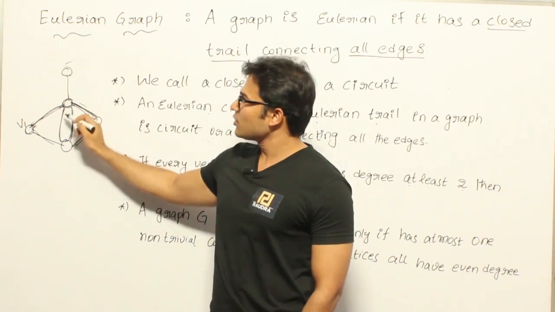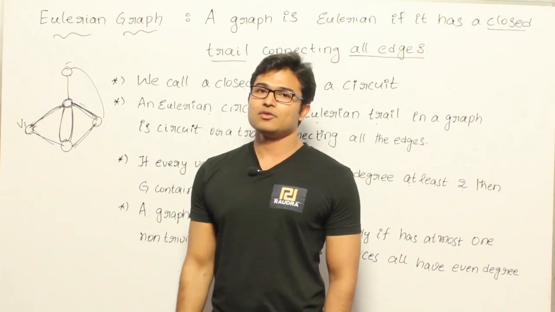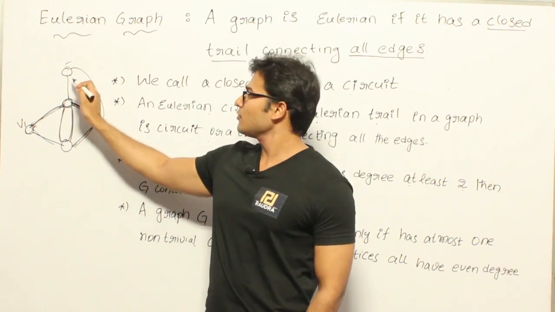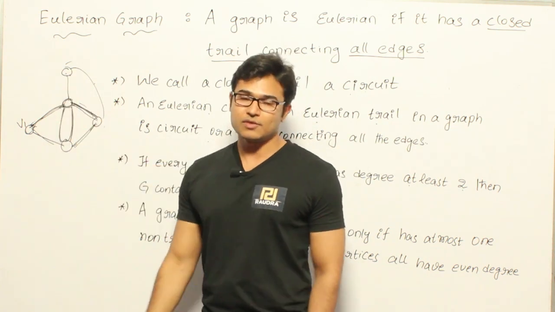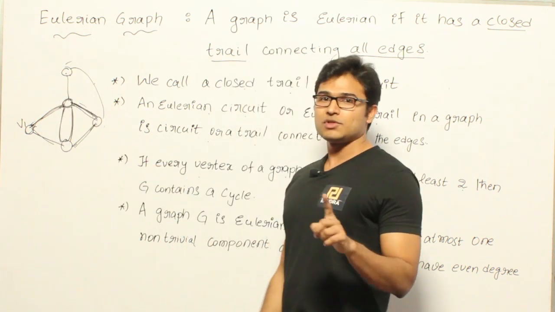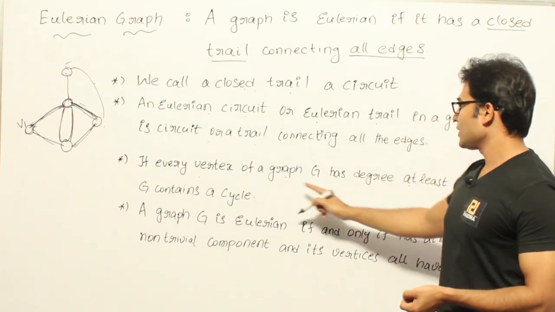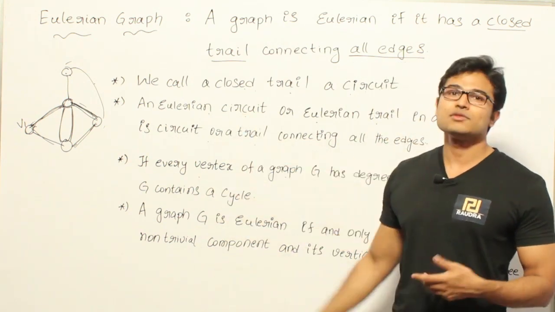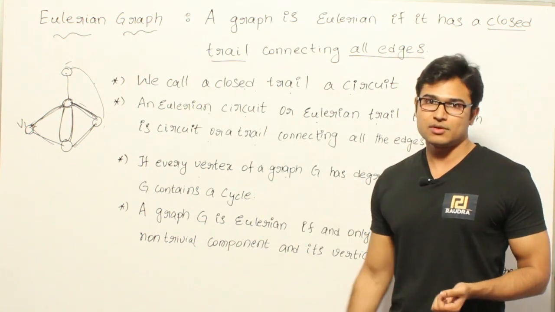You can come out of it only given that there is one more edge leaving it. If you have one edge entering it and one edge leaving it, that makes the degree 2. Therefore every vertex is supposed to have degree 2 if you want a circuit. In case you don't have a circuit, then an Euler circuit is not possible. If a normal circuit is not there, then an Euler circuit is not possible at all.